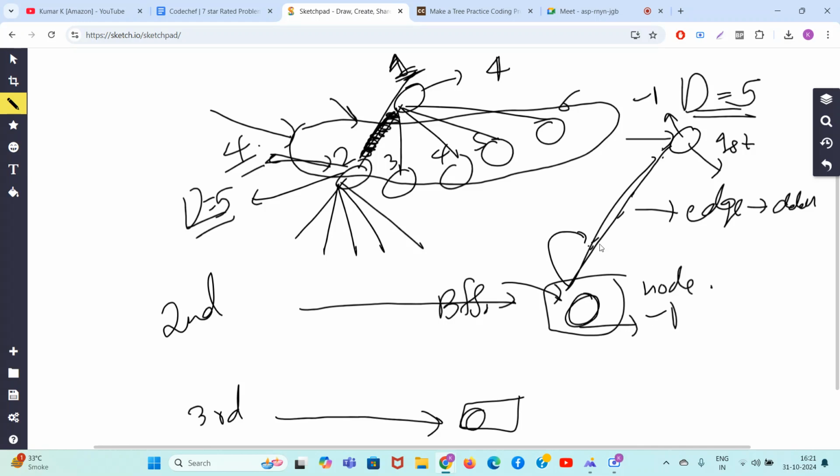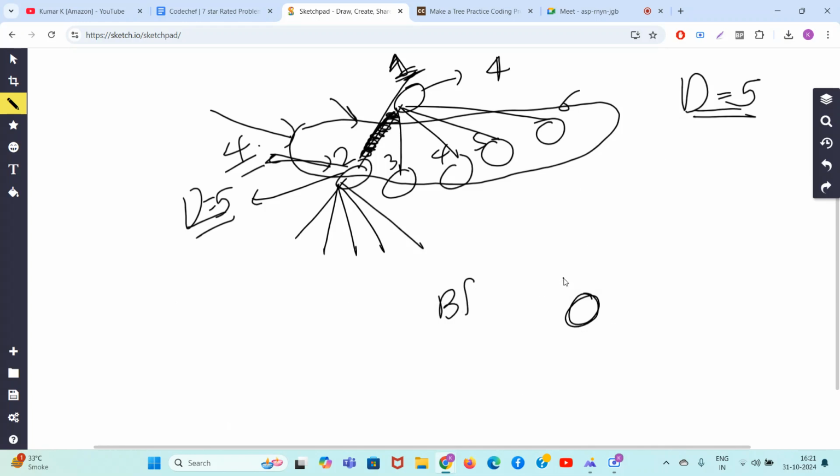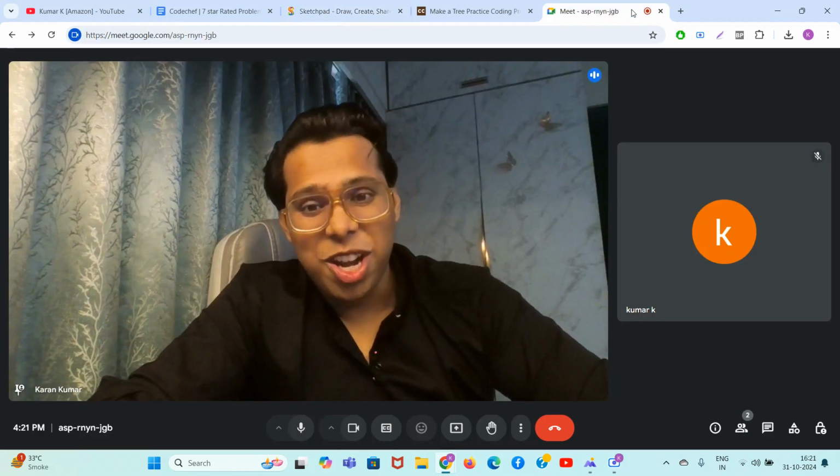So if the parent edge is already deleted, then don't do anything, ignore. But if the parent edge is not deleted, then try to delete the parent edge. And if the parent edge does not exist, then try to delete a child. Like this, if you do the algorithm, I hope you got the lovely intuition for this super hard problem.